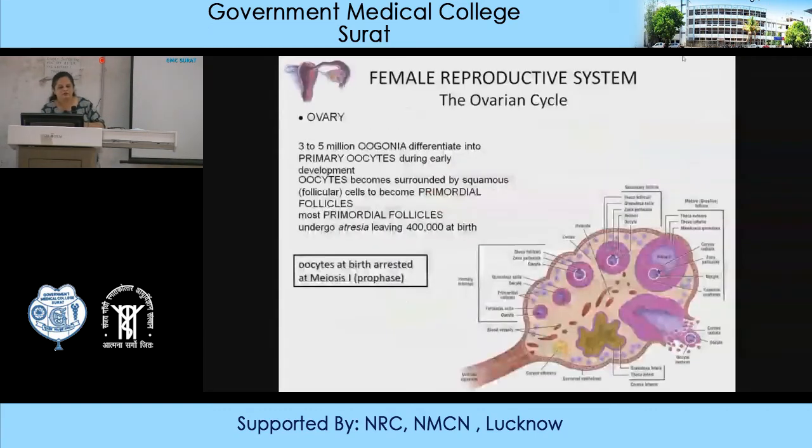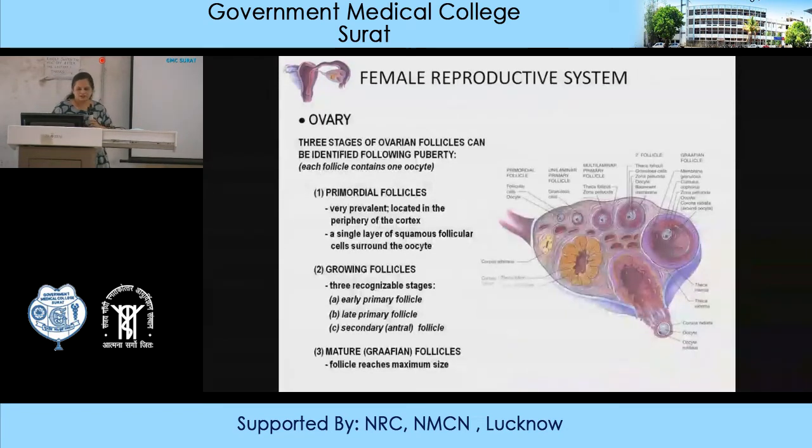So we can see that in the ovary you have 3 to 5 million oogonia. They differentiate into primary oocytes during early development. The oocytes are surrounded by squamous or cuboidal follicular cells to become the primordial follicle. Most primordial follicles undergo atresia, leaving only about 1 to 2 million at birth. Oocytes at birth are arrested at meiosis 1, in the prophase stage. So at this stage it is arrested. So these are the ovarian changes.